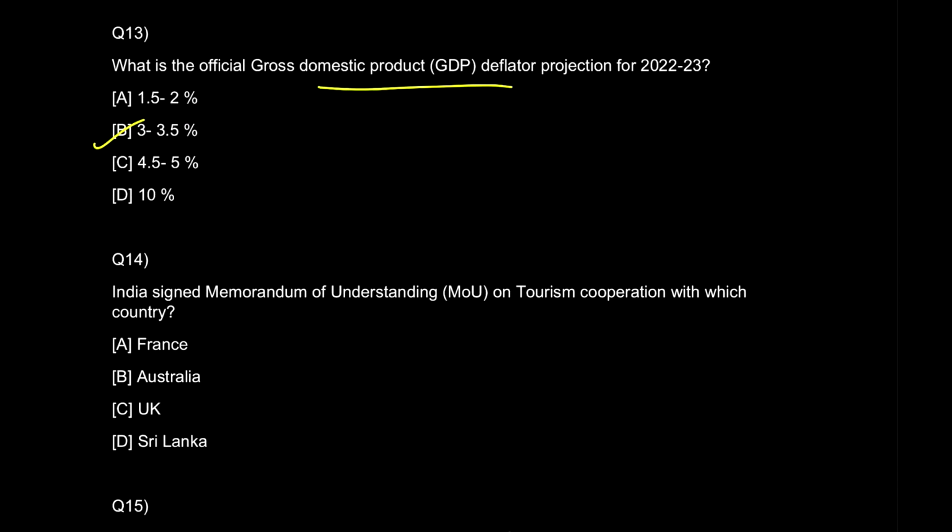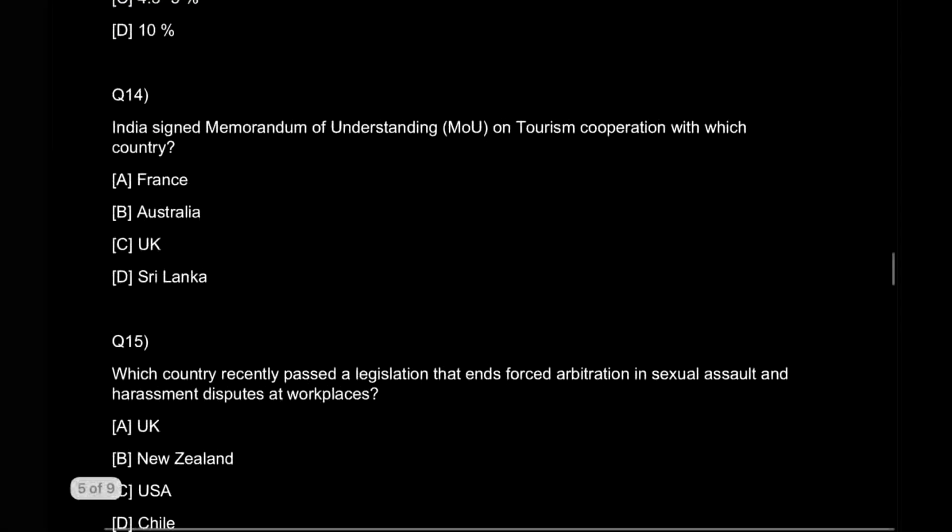And yes, what you can search here is definitely what is GDP deflator. And secondly, something about the finance minister also, that is Nirmala Sitharaman. Okay, you can search something about her as well for the static GK part. मैंने ये लिखा नहीं है, तो जिन लोगों ने सुना, that's very good.